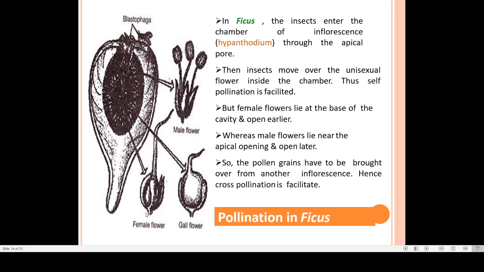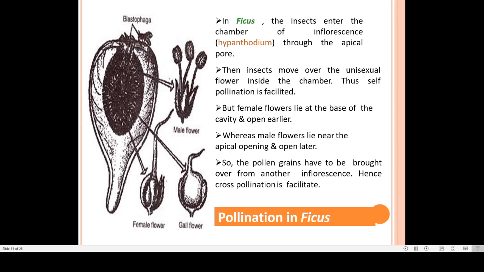Though the male flower and the female flower both are present in this inflorescence, it still avoids self pollination and facilitates cross pollination, because female flowers generally are present at the base of this inflorescence, and male flowers generally lie near the opening of this inflorescence. Plus these two mature at different times, so the maturation time is different.